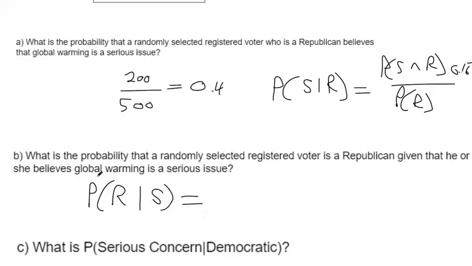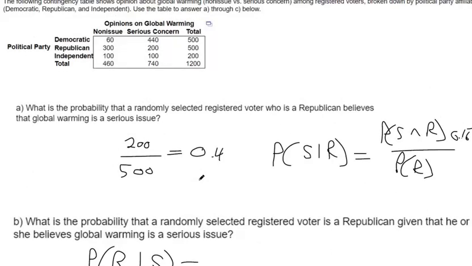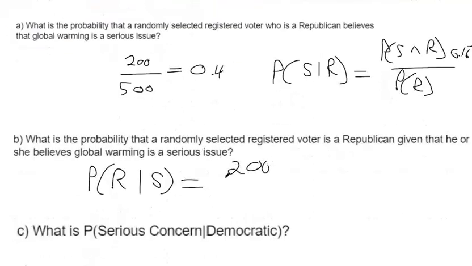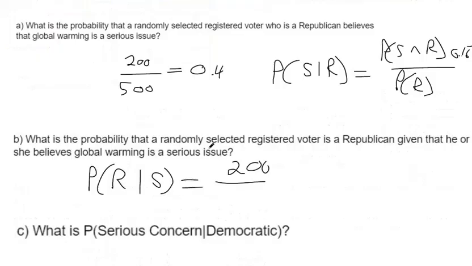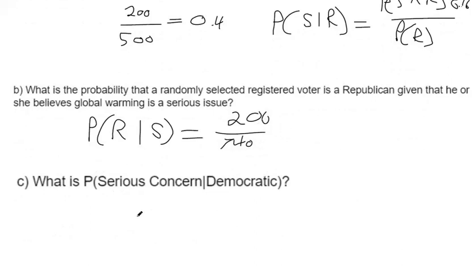In other words, they're saying given that they believe global warming is a serious issue, so we're only selecting from people that think global warming is a serious issue. It's like we took the room and we said, okay, if you voted that global warming is not a serious issue, go on this side. If you said yes, it is a serious issue, go on this side. We're only going from the people that said it was a serious issue, and there was 200 Republicans, so that's your chances. It's 200 out of 740 people that think it's a serious issue. And whatever that decimal form is, that's your answer.